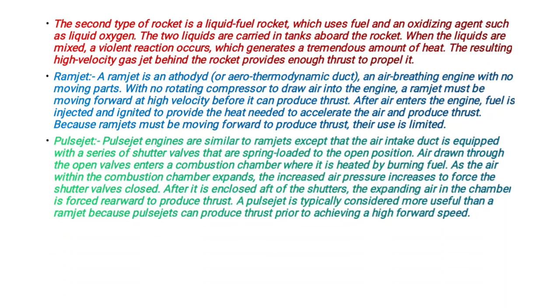The next one is the pulse jet. A pulse jet engine is similar to the ramjet engine except that the air intake duct is equipped with a series of shutter valves that are spring loaded to the open position. Air drawn through the open valves enters a combustion chamber where it is heated by burning fuel. As the air within the combustion chamber expands, the increased air pressure forces the shutter valves closed. After they are closed, aft of the shutters, the expanding air in the chamber is forced rearward to produce thrust.